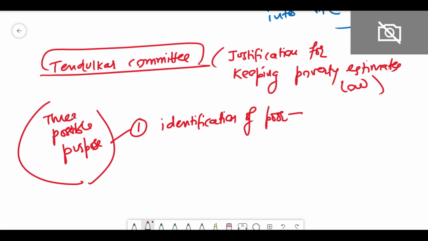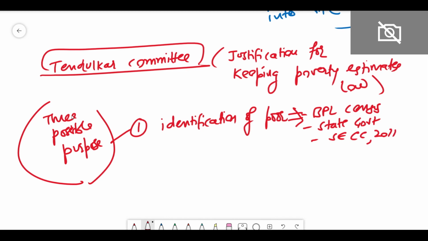मतलब कौन पुअर है कौन पुअर नहीं है, this work is not done by the poverty line. This is done by the BPL census, which is done by the state government, and as at present this is socio-economic caste census of 2011, right?